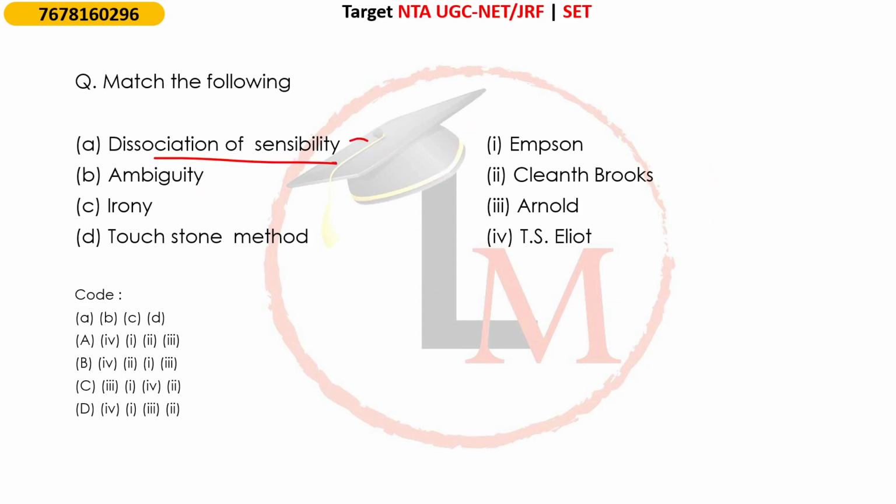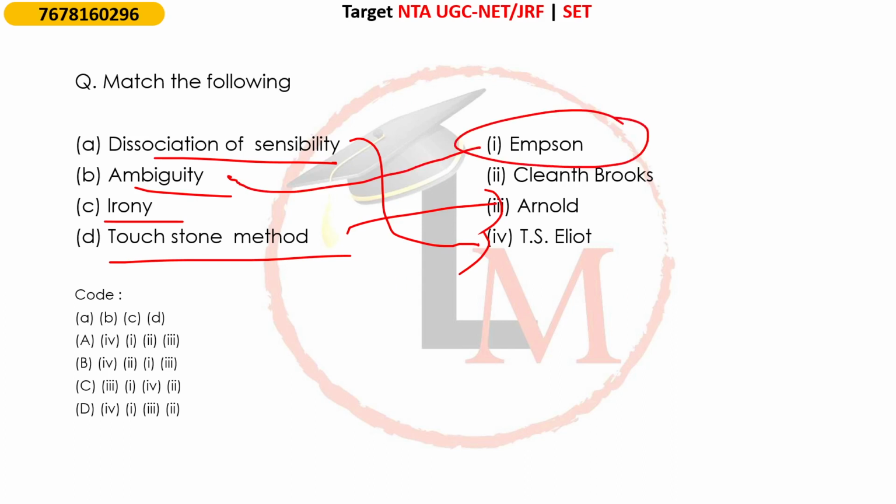Dissociation of sensibility, very easy, T.S. Eliot. Ambiguity, irony, and touchstone method. Now touchstone method, Matthew Arnold. ठीक है, ambiguity, William Empson. ठीक है, now let's check the answer.